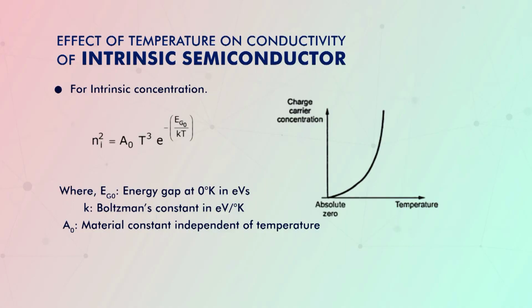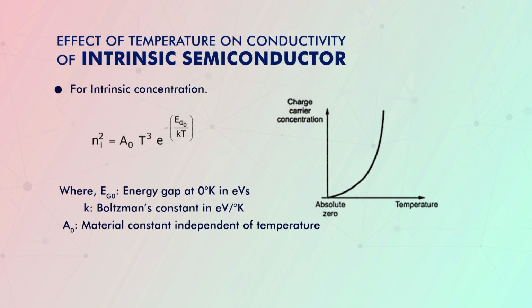Why is it not linear? Let's discuss why this increase is in an exponential fashion. This is because of the relation between the intrinsic concentration and the charge carrier concentration. It is represented as ni square equals A0 T cube e to the power of minus Eg0 by kT.